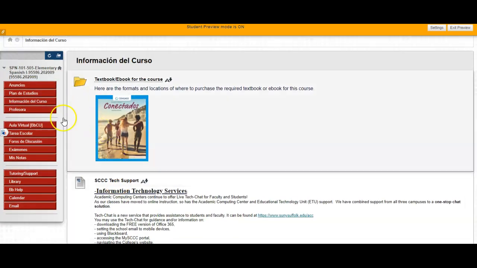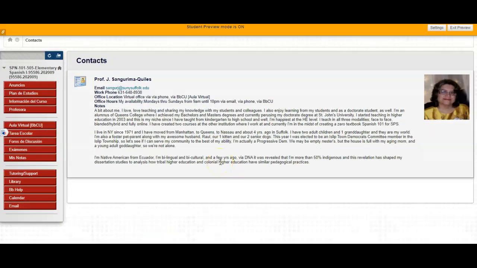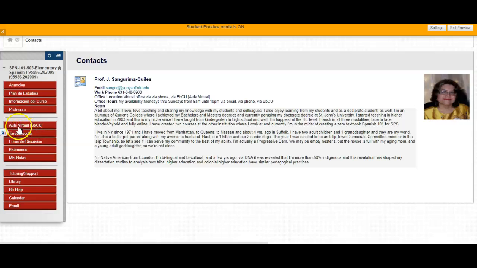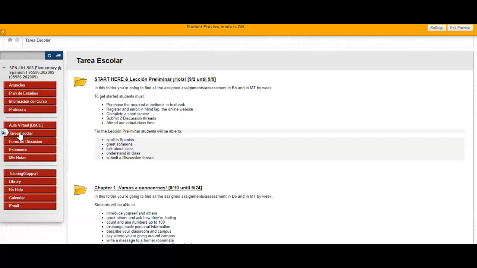Let me go back up a little bit. Information about me is right here. How to contact me, where I am, so on and so forth. Let me just jump this for a second and go over here. This is where it's most important. Tarea escolar, which means university homework, or homework in another way. So I've already placed everything here for you.